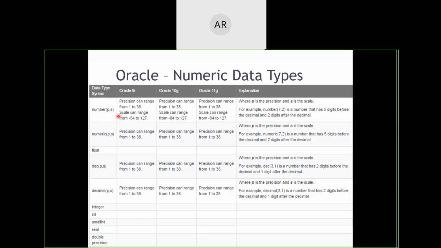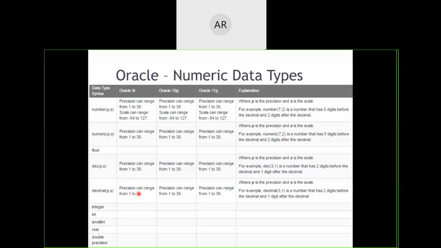And out of them, we have mentioned the ranges, those are the ones which are supported by Oracle. As a case study for our practical purpose, we will be using Oracle 10G Express Edition, which is a free version for students and for academics. We can download and install it free of cost.